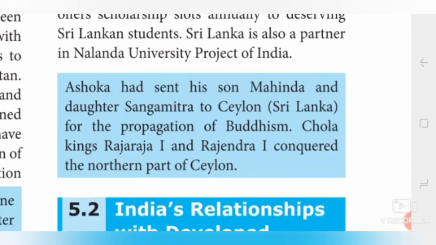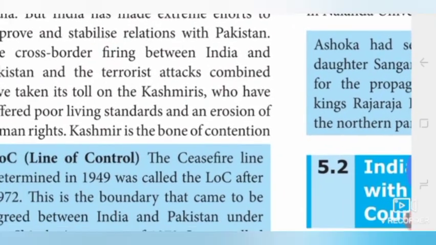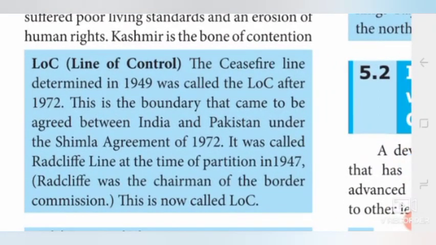In ancient times, during the period of Ashoka, he sent his son named Mahinda and his daughter named Sanghamitra to Ceylon, to Sri Lanka, for the propagation of Buddhism. So when Ashoka became Buddhist, he sent his son and daughter to Sri Lanka to spread Buddhism. The Chola kings Rajaraja I and Rajendra I conquered the northern part of Ceylon. So after this, we are maintaining good relations with Sri Lanka.